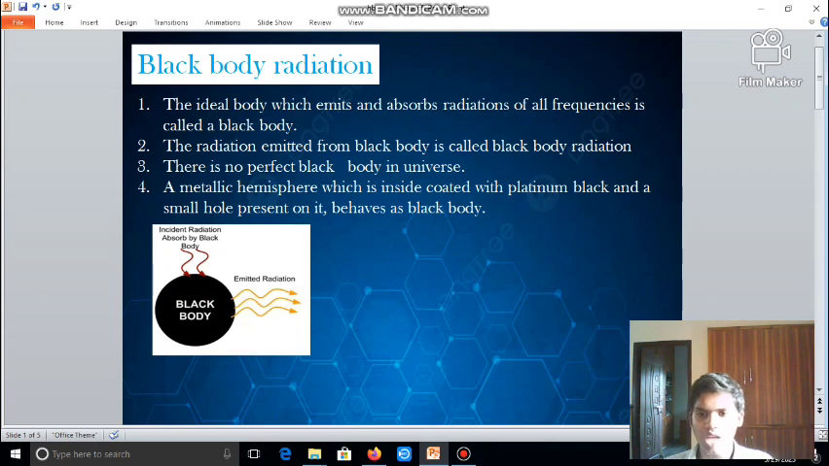Here we are seeing one diagram. This is a black body, let us assume. The incident radiation is absorbed by the black body and these are the emitted radiation. They are absorbing the energy and also emitting the energy. For example, the sun is a black body. It is also emitting light with different wavelengths and different frequencies.